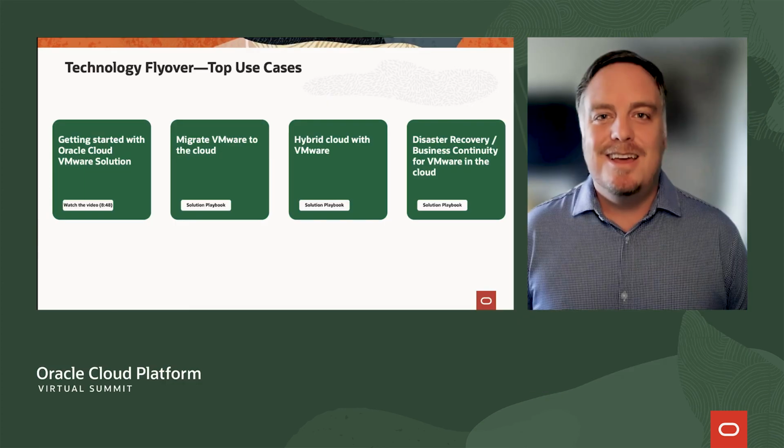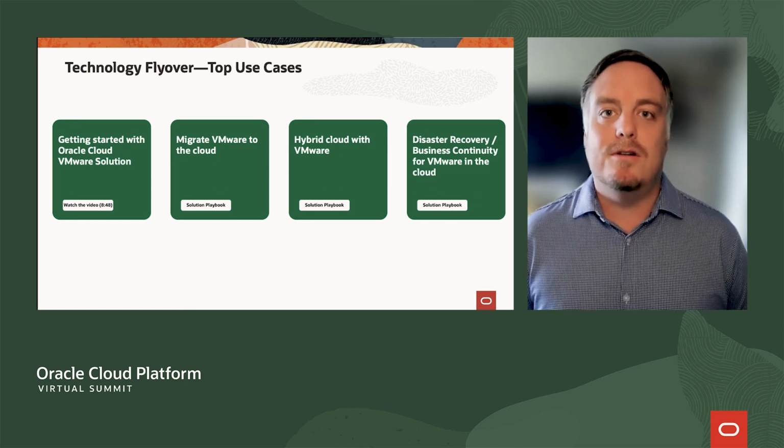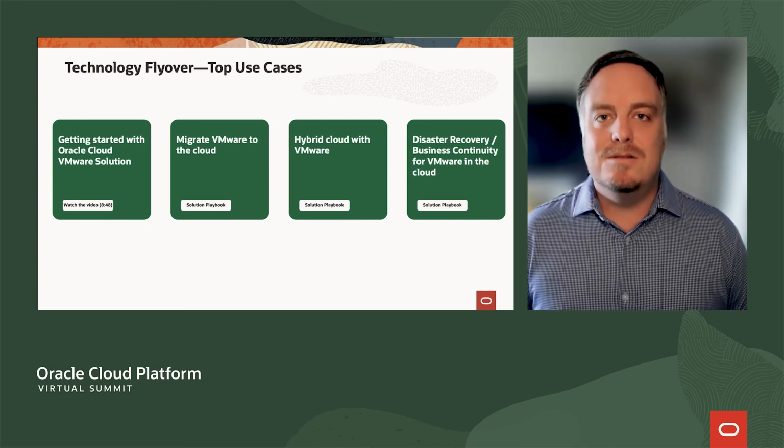Now, there are many reasons customers are looking at Oracle Cloud VMware Solution, also known as OCVS. The main one that we see is they want to migrate their existing data centers to the cloud. Perhaps they're looking to close a data center or maybe even enter a new region. Well, with OCVS, you can do that very quickly, very easily, and use the same exact tooling and processes that you use today on premises, just in the Oracle Cloud infrastructure.